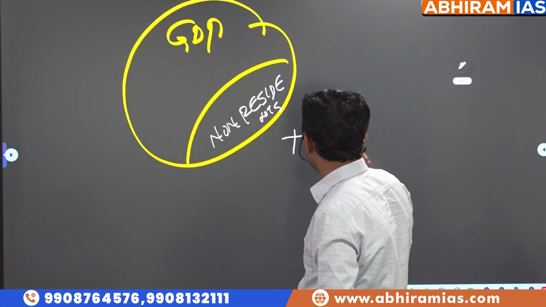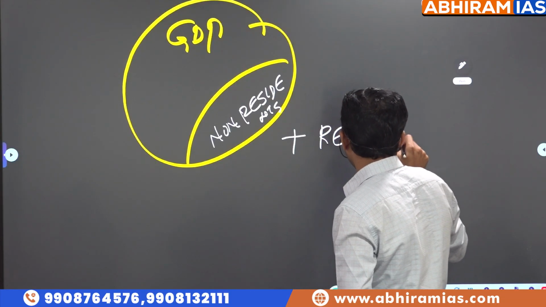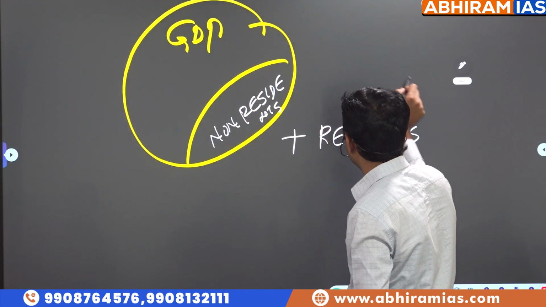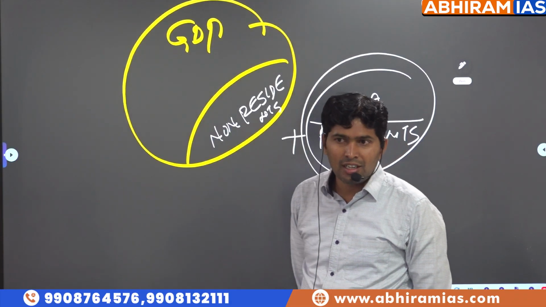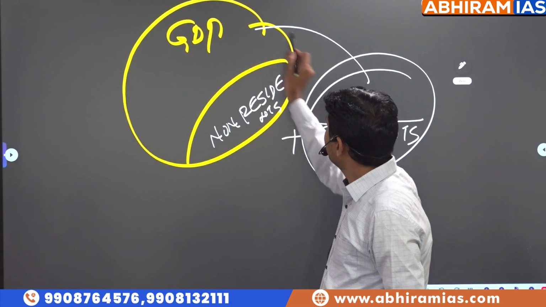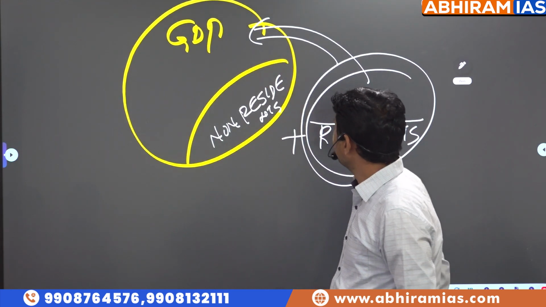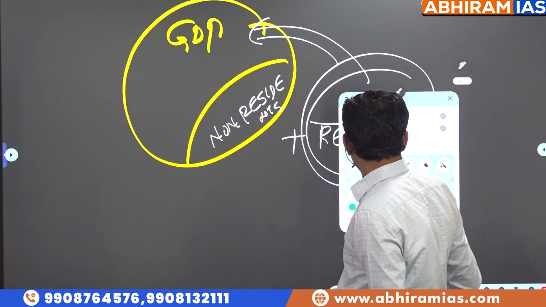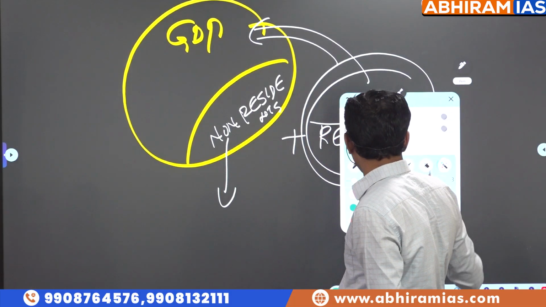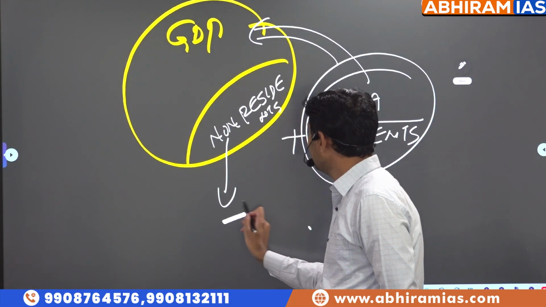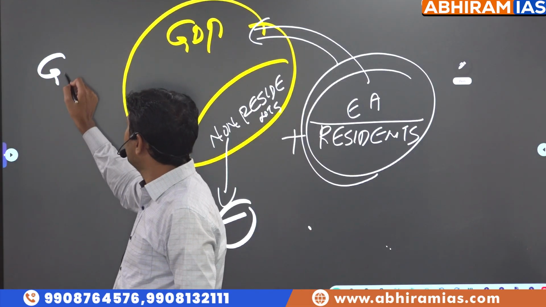And Indian residents are earning abroad. So if our Indian residents are earning abroad, that is added to GDP. If, look at the word, non-residents, because they are not part of our country, we should not consider them, we are subtracting them. So that is what is called GNP.